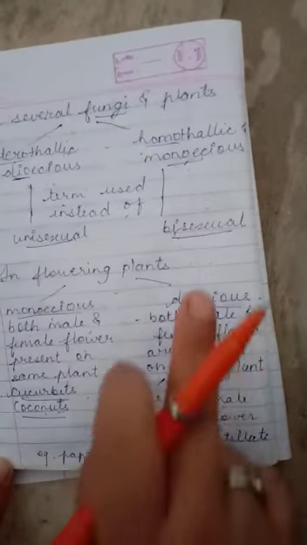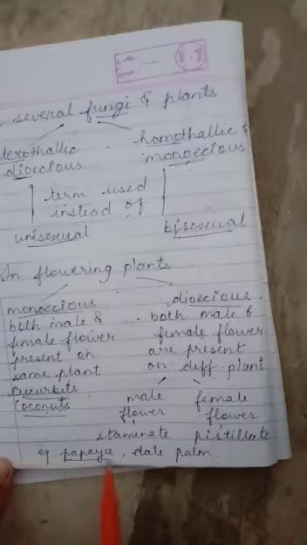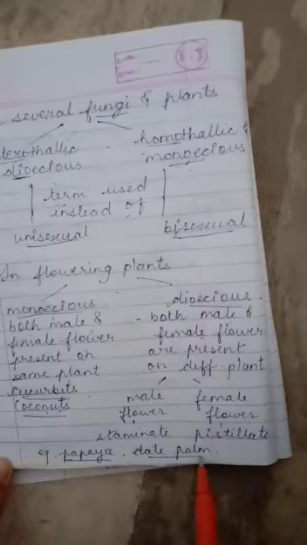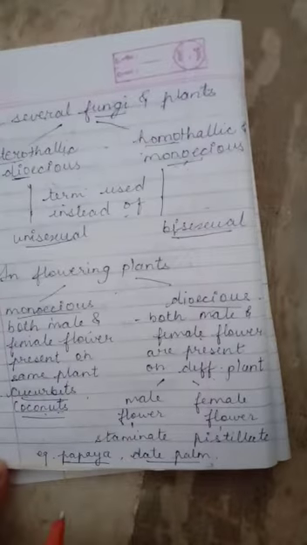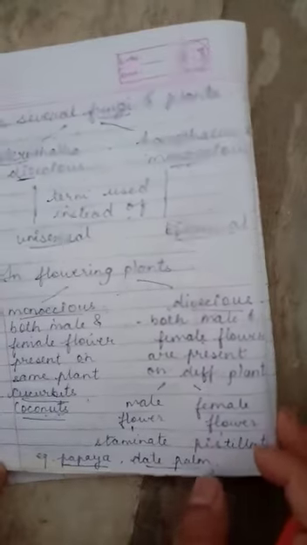And what are the examples of dioecious? The examples of dioecious are papaya and date palm, right? So these are the examples of dioecious. There are other examples as well that you will study in the second chapter. Clear in your mind, right? Next topic is cell division during gamete formation, right?